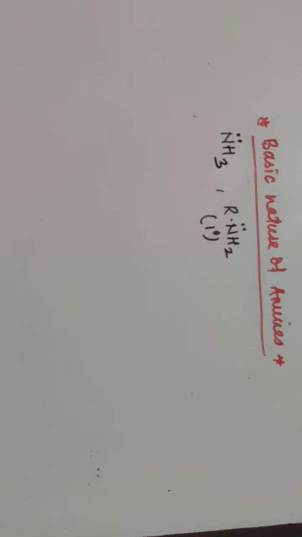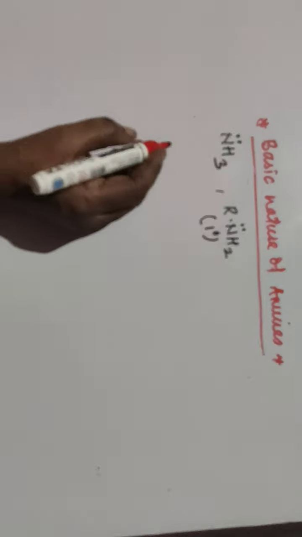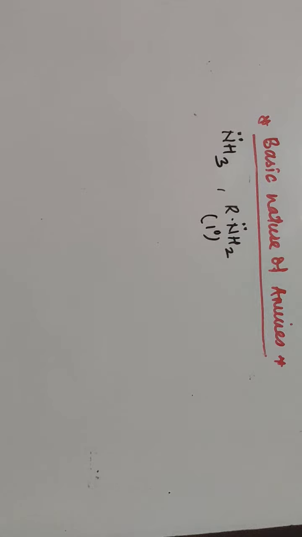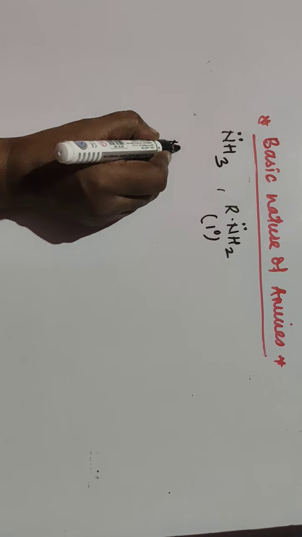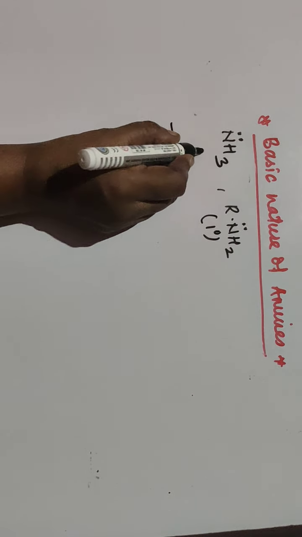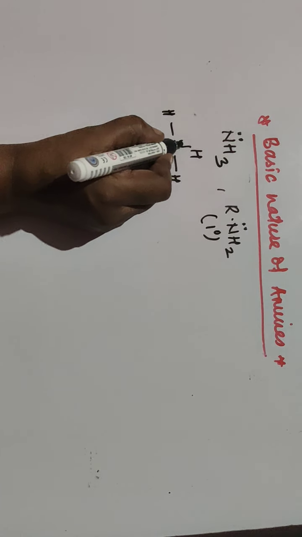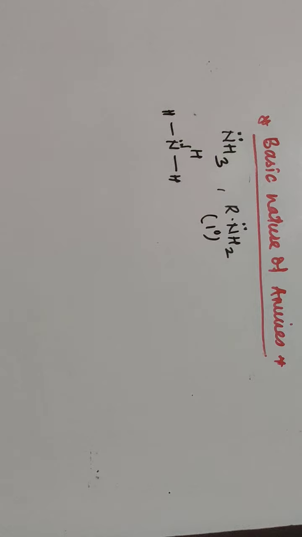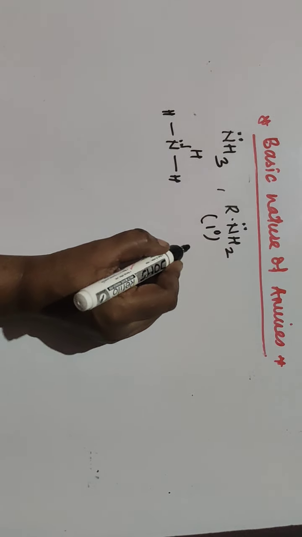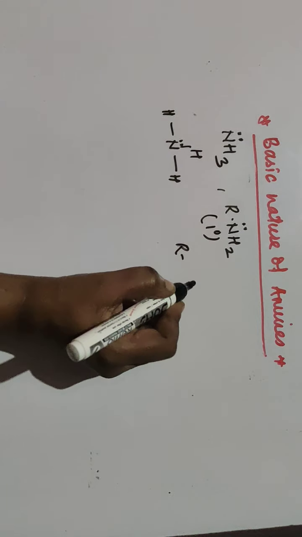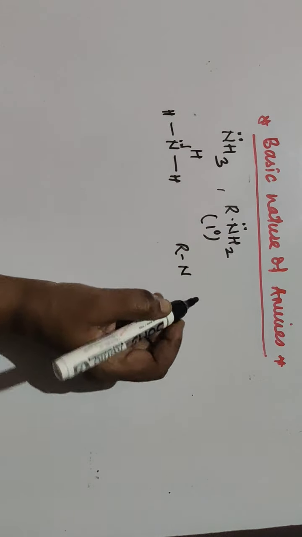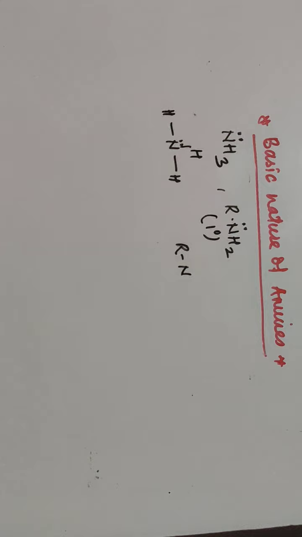In NH3 the nitrogen atom is attached to 3 hydrogen atoms, and a lone pair of electrons is there on the nitrogen. Amines are formed by replacement of hydrogen of ammonia by an alkyl group.